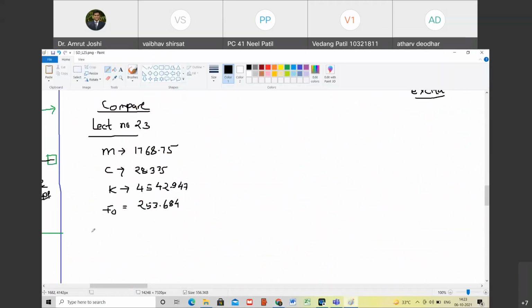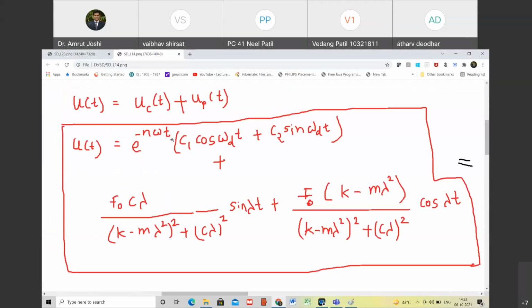How should I write the solution? So instead of u of t, this becomes z1 of t. Do you agree with me? Yes, sir. z1 of t. So what is z1 of t? z1 of t is equal to e raised to minus eta omega t. Happy?